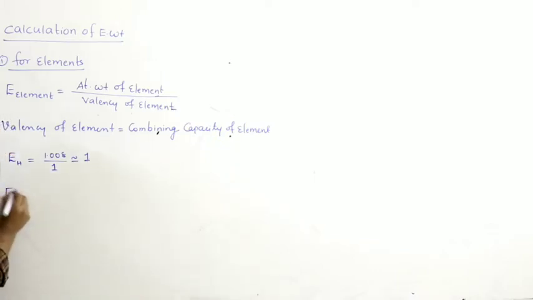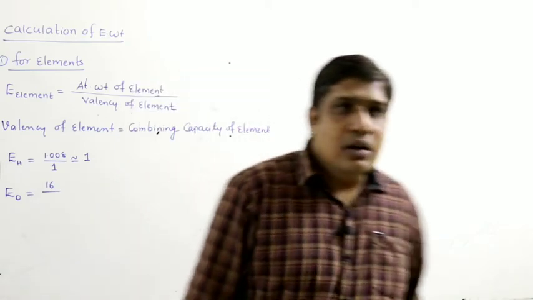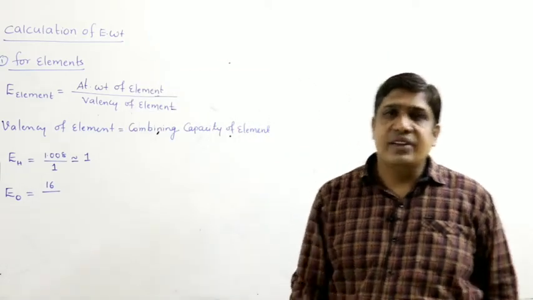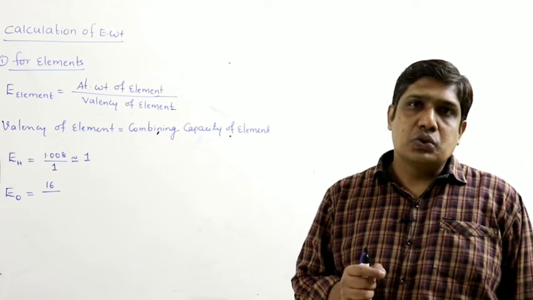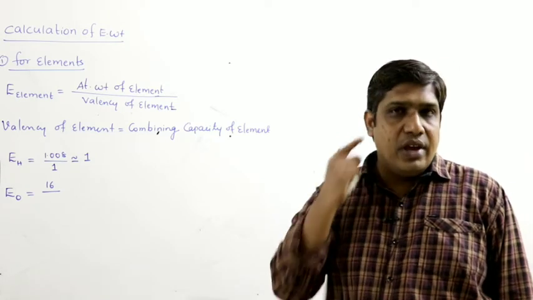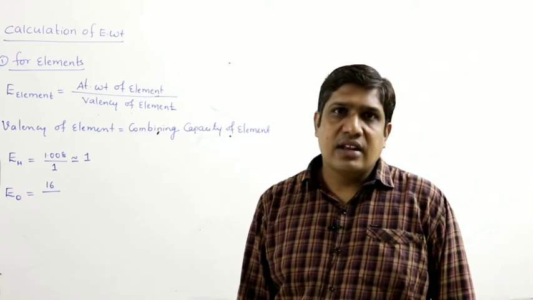If I go for oxygen, what is the atomic weight of oxygen? 16. What is the combining capacity? Oxygen has the configuration 1s2, 2s2, 2p4. It contains 8 electrons, of which 6 are valence electrons.